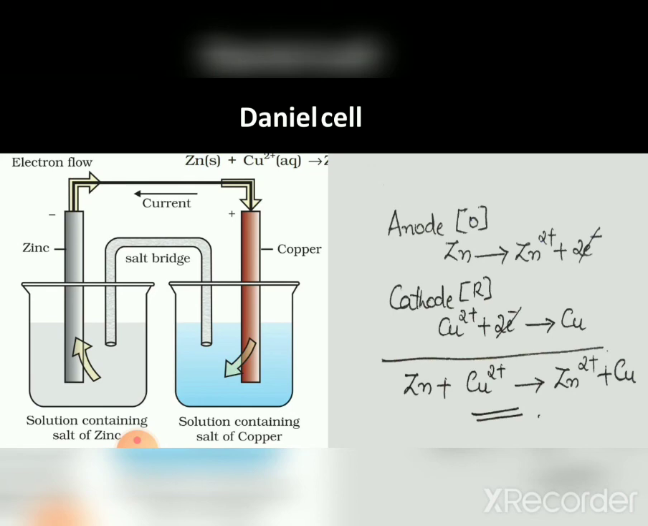Oxidation takes place at the anode. Therefore, we can write the equation as Zn gives Zn²⁺ plus 2 electrons. Reduction takes place at the cathode, so we can write the equation as Cu²⁺ plus 2 electrons gives Cu. When we add the two reaction equations, we get the net cell reaction equation, which is Zn plus Cu²⁺ gives Zn²⁺ plus Cu.